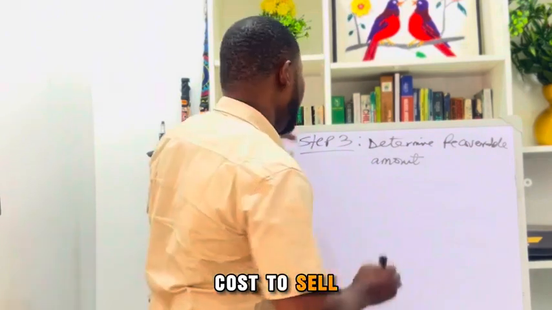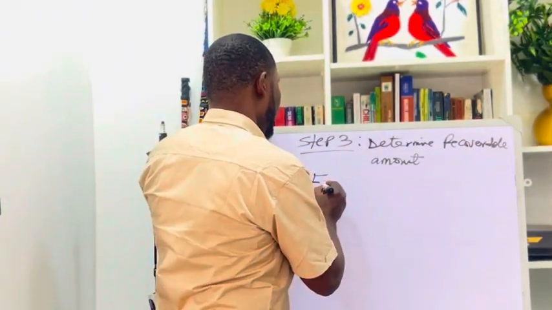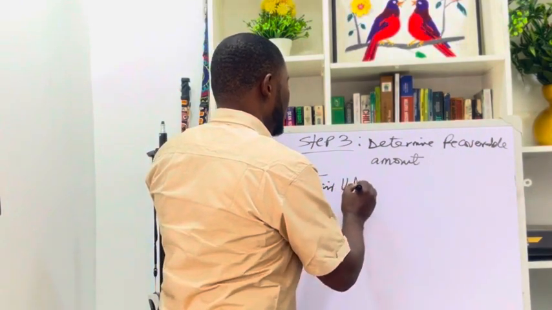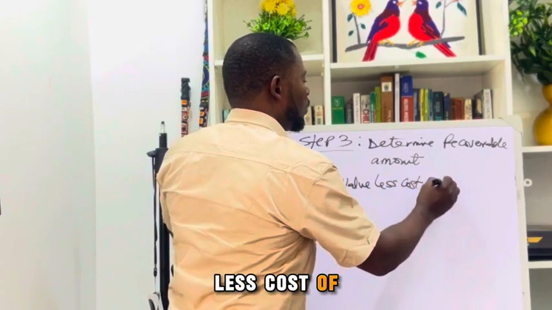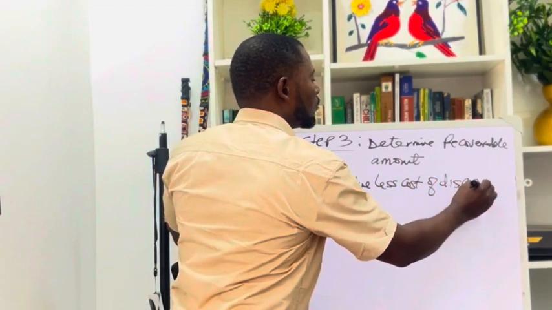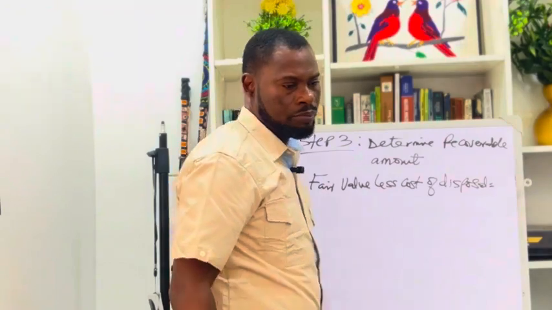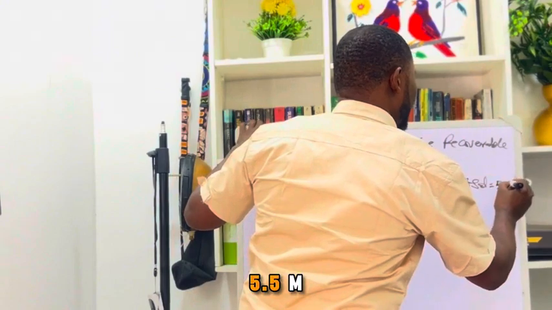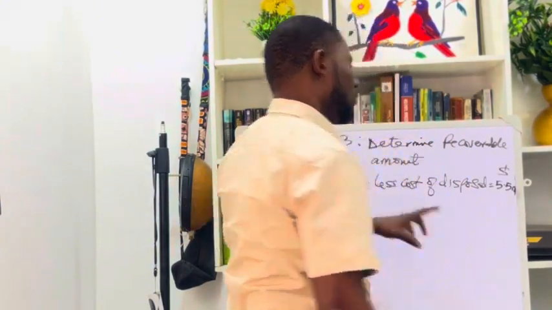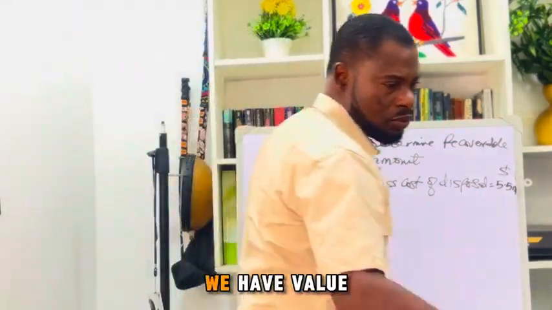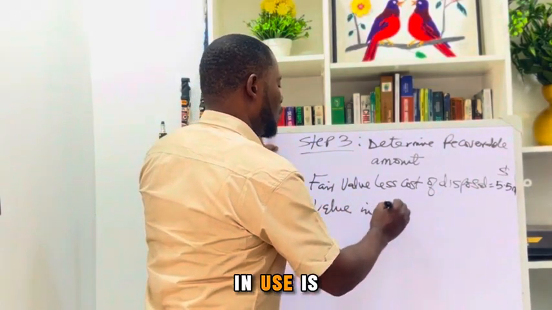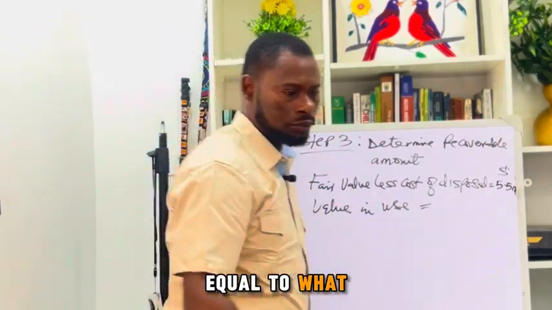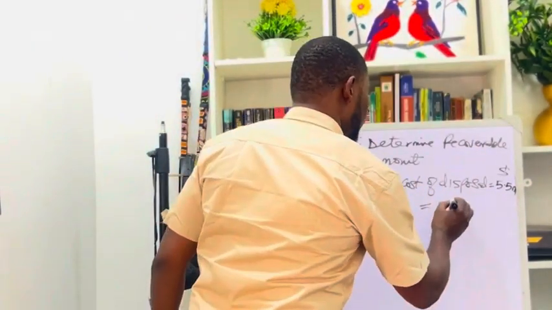Fair value less costs of disposal is equal to 5.5 M. Next, we have value in use. Value in use is equal to 6 million.